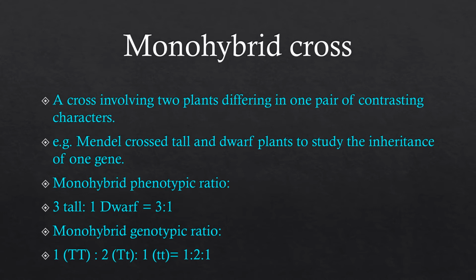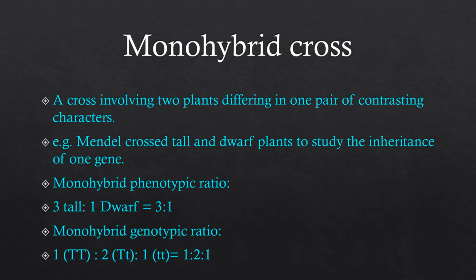This cross involves two plants that differ in one pair of contrasting characters. Like height is a character, and its two forms, tallness and dwarfness, are the contrasting forms. Whenever these two plants are crossed, we get the F1 generation.